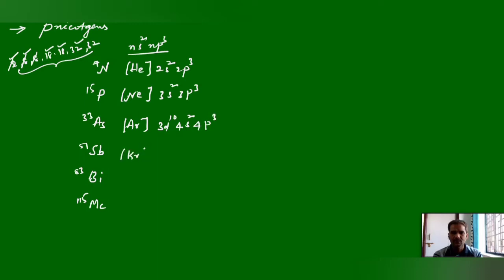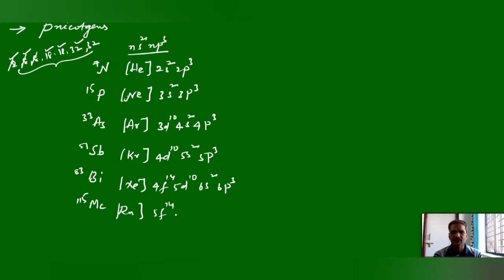Antimony, krypton, 4d10 5s2 5p3. Bismuth, xenon, 4f14 5d10 6s2 6p3. Next, moscovium, radon, 5f14 6d10 7s2 7p3. And these are the electronic configurations of these group elements: nitrogen, phosphorus, arsenic, antimony, bismuth, and moscovium.